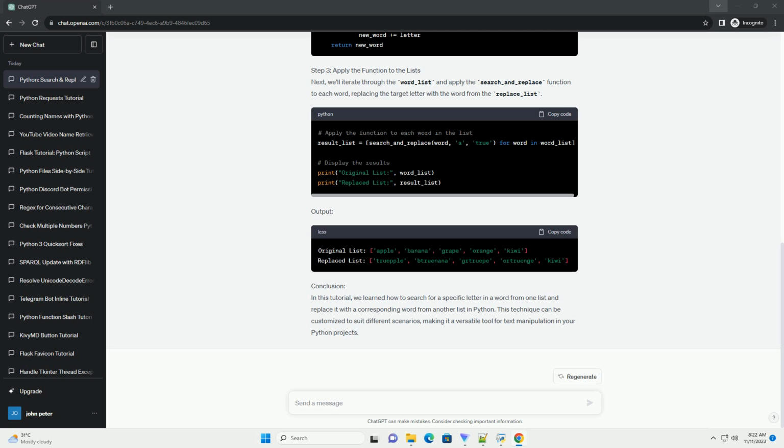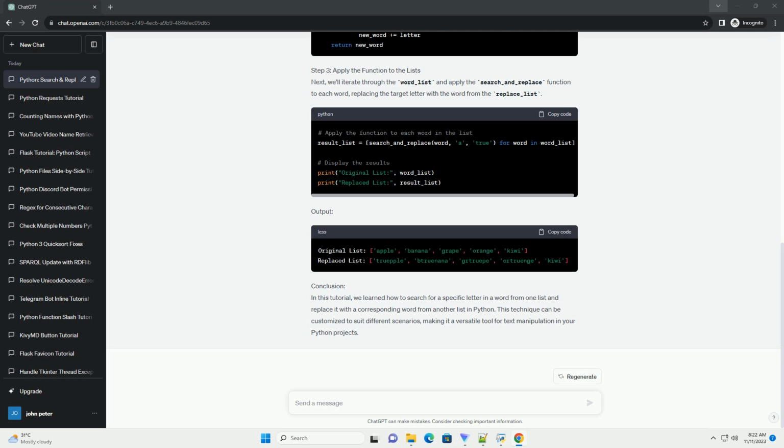Requirements. Make sure you have Python installed on your machine. You can download it from the official Python website, https://www.python.org/downloads. Step 1. Create lists. Let's start by creating two lists, one containing words with a target letter, and the other with replacement words. For this example, let's use the target letter and replace it with the word true.